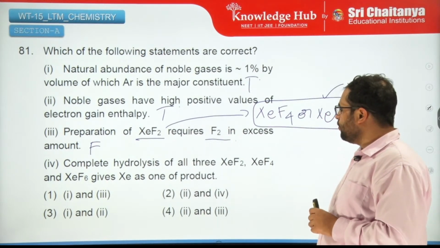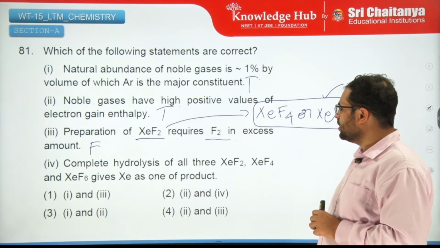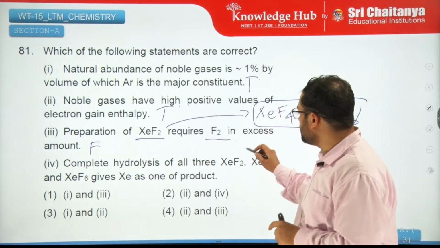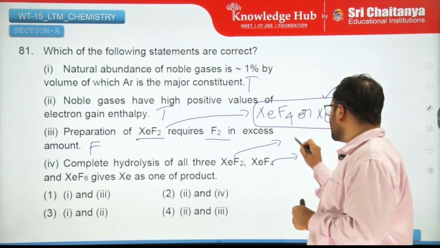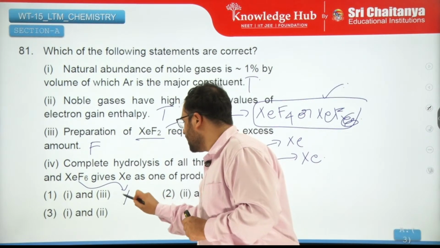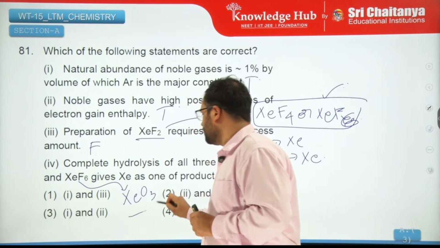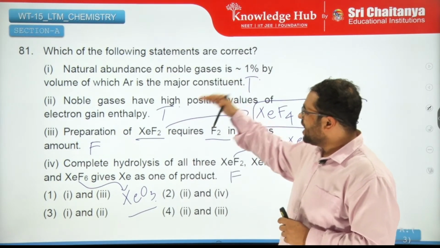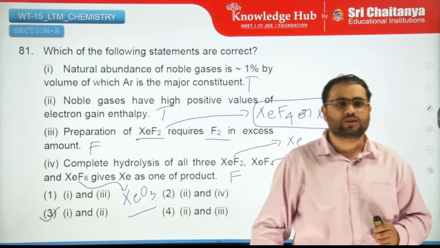Complete hydrolysis of all of these gives xenon as product. No, only hydrolysis of XeF2 and XeF4 gives xenon. This gives you XeO3. Memory based, so this is also false. So 1 and 2 are correct. So third is the correct option.